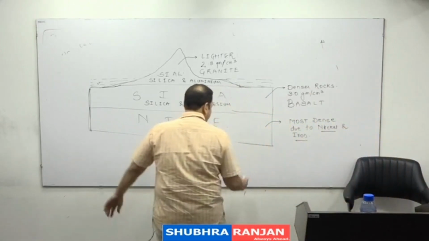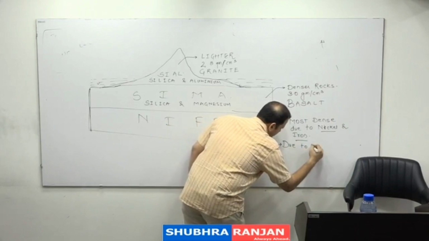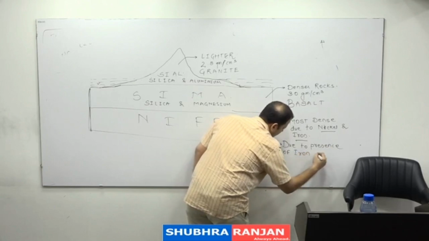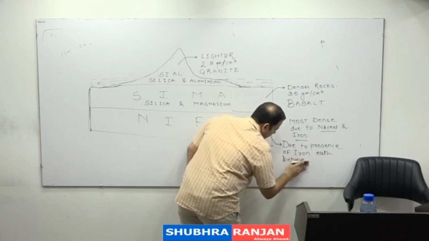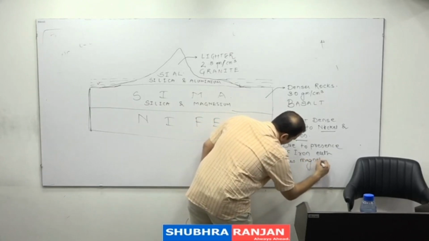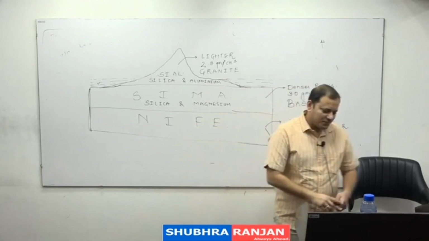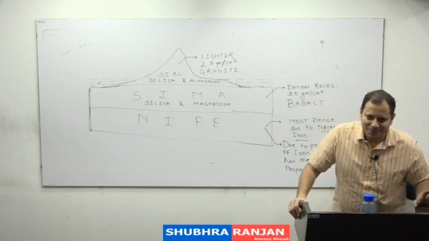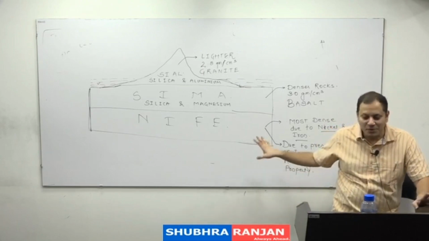So the older view was that due to the presence of iron, earth behaves like a magnet, or earth has magnetic property. This is rejected nowadays. This is not true entirely, but we should know this.